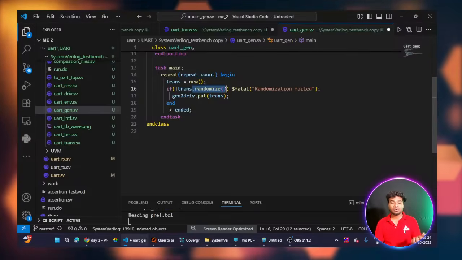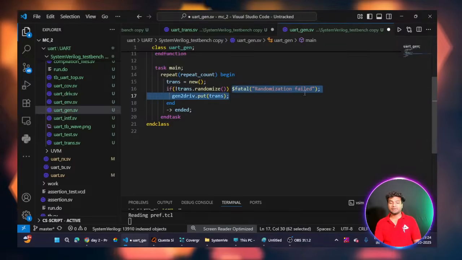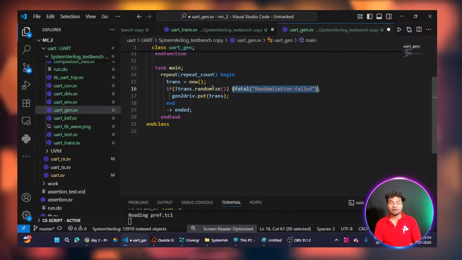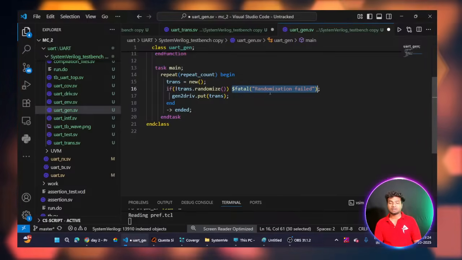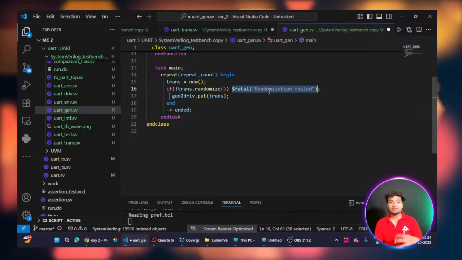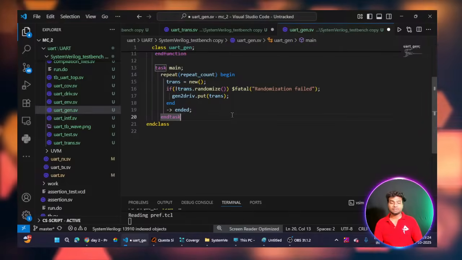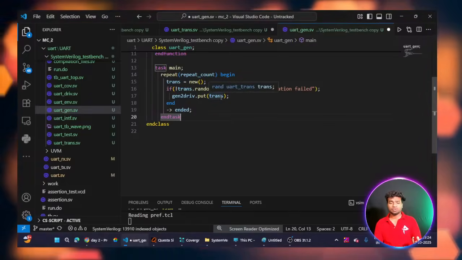If randomization is not done, it will throw an error. The fatal error is nothing but randomization failed. If it is not randomized, it will throw this fatal error, randomization failed. This is an error only if the randomization is not happening. If it is happening, it won't display anything.